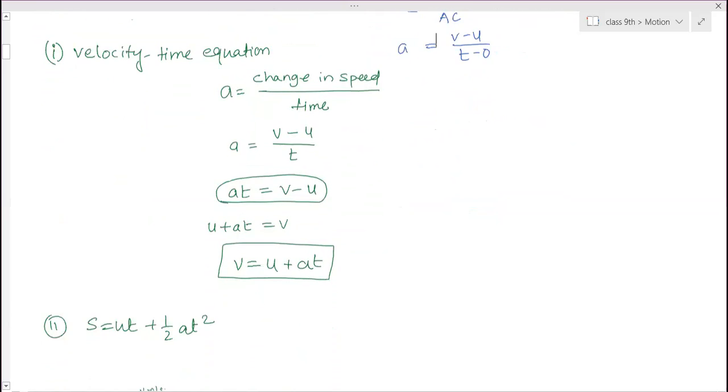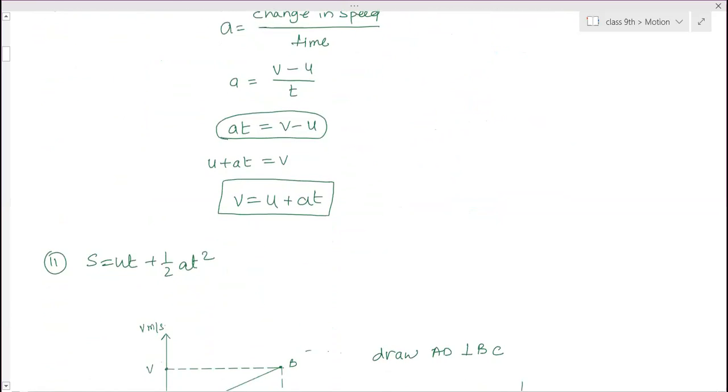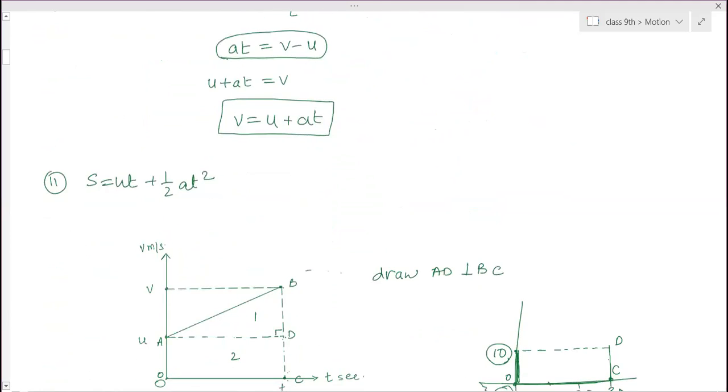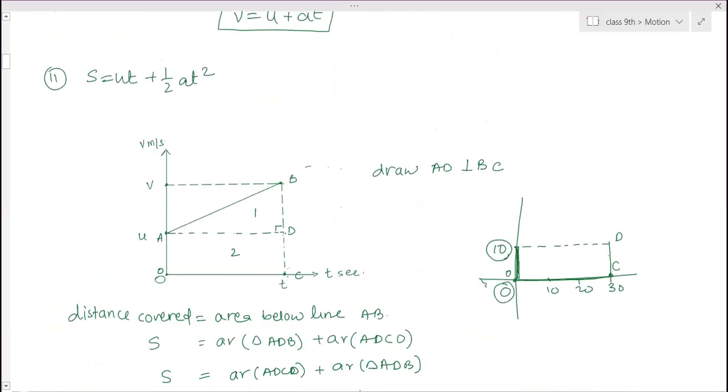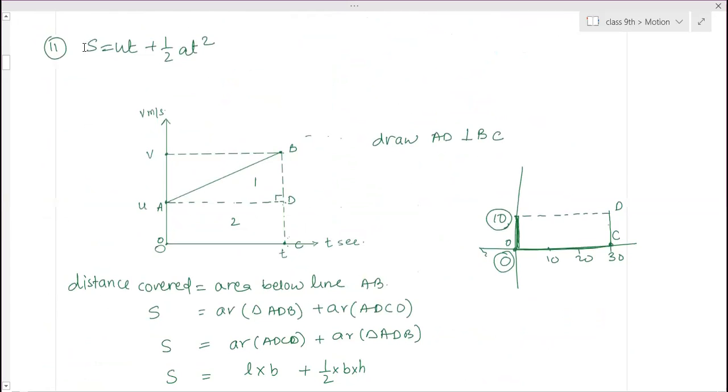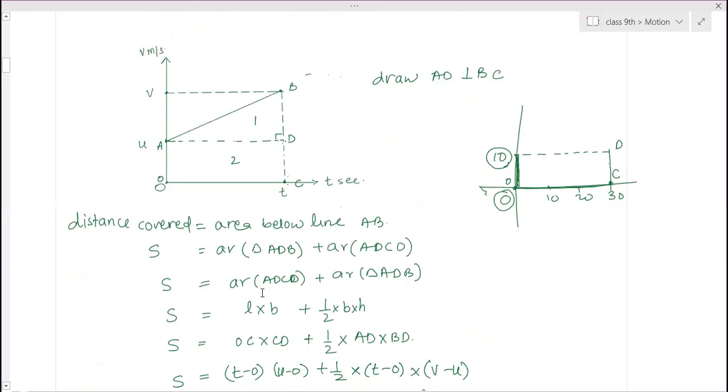Then for the second equation of motion, you have to take the area below the graph by taking two figures. From the same graph, for finding this equation, you need the areas of two figures. One is the triangle area and the second one is the rectangle area. So area of triangle plus area of rectangle. So rectangle is length into breadth. So length is OC and the breadth is DC.